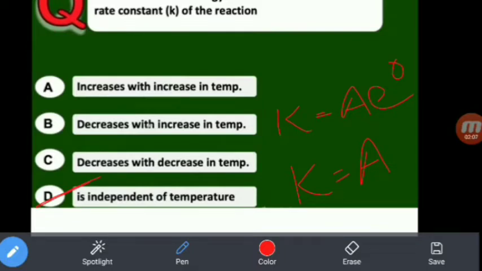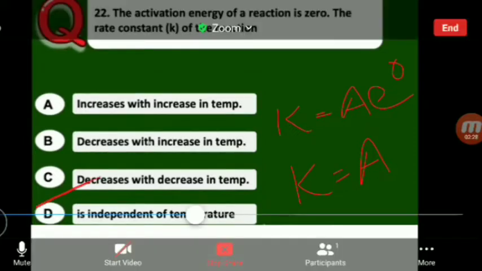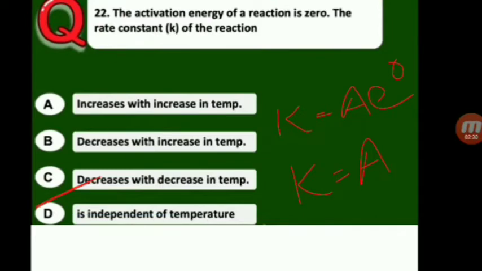According to Arrhenius theory, rate constant K is equal to A into e to the power of minus Ea by RT. That is the formula. But activation energy is zero, so e to the power 0, which is nothing but 1, unity. So K is equal to A. When the activation energy of a reaction is zero, the rate constant is independent of temperature.